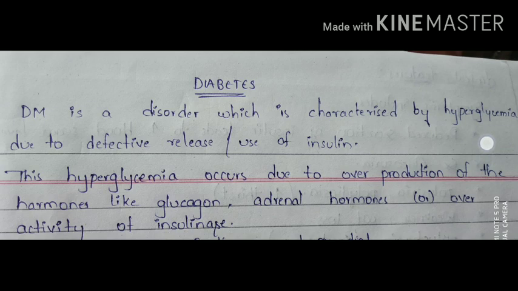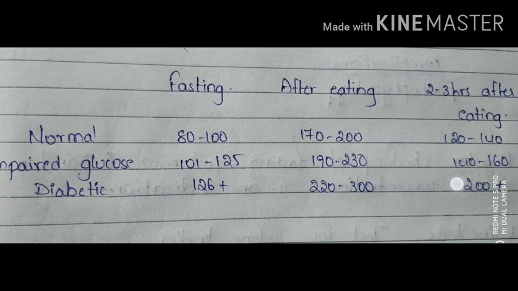If you go for the normal blood sugar levels, they may vary throughout the day, based on the intake of food. When we take food, there is an absorption of glucose from the food.